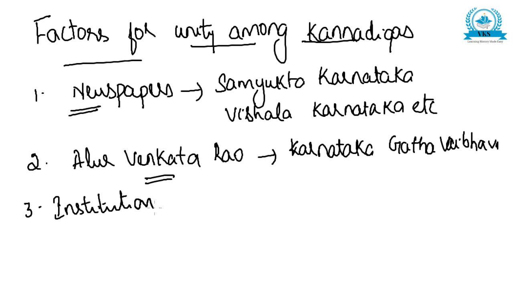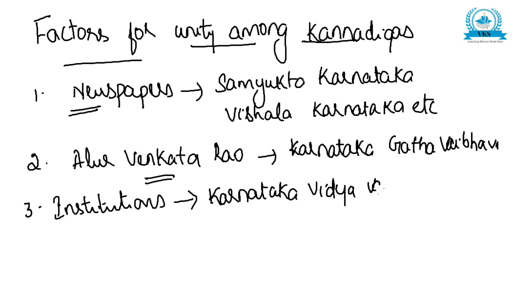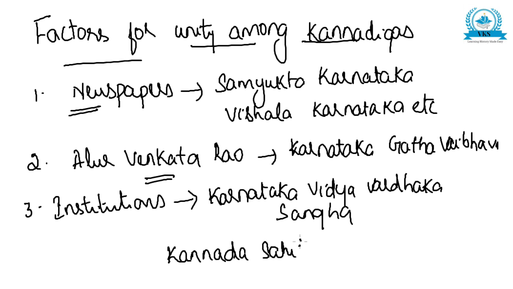Next was many institutions. Many institutions brought about unity among the people. Some of the institutions, one was Karnataka Vidyavardhaka Sangha. Another institution was Kannada Sahitya Parishad, etc. So like this, there were many institutions which brought about the feeling of unity among the people of Karnataka. So institutions like Karnataka Vidyavardhaka Sangha, Kannada Sahitya Parishad, etc. also brought about the feeling of unity.